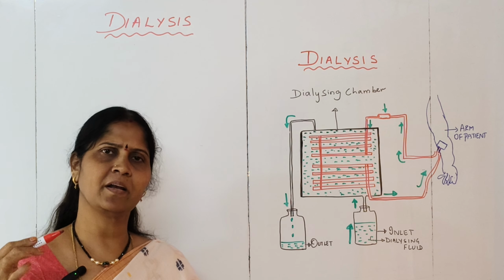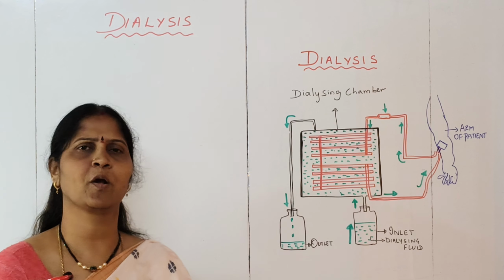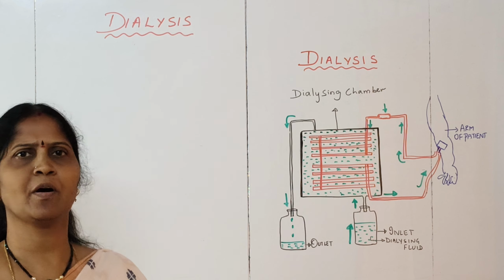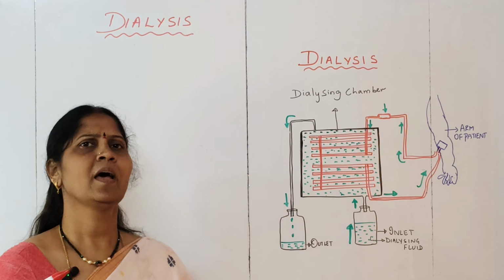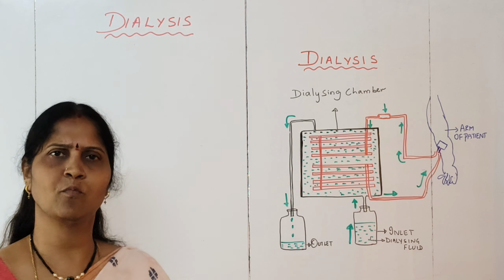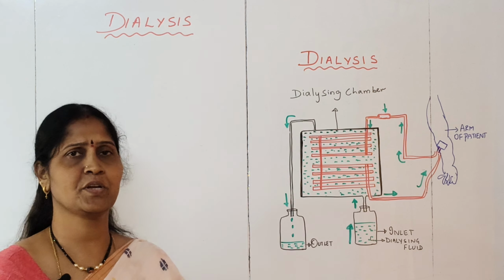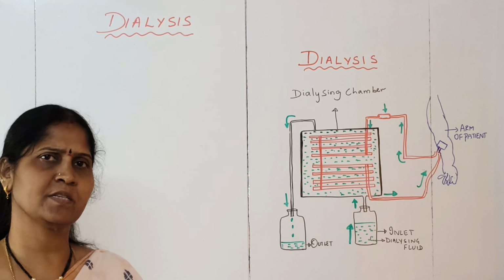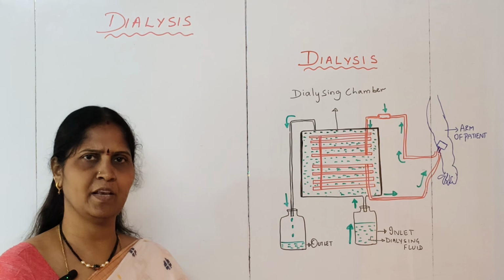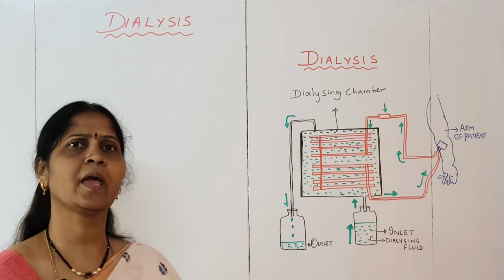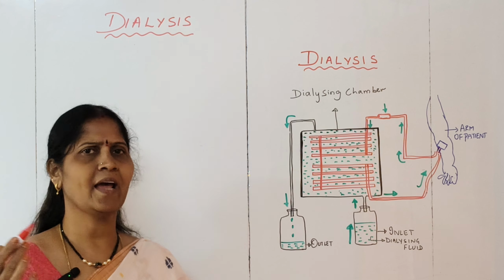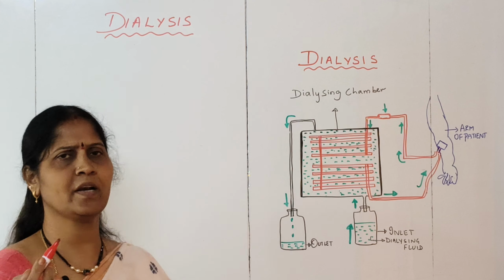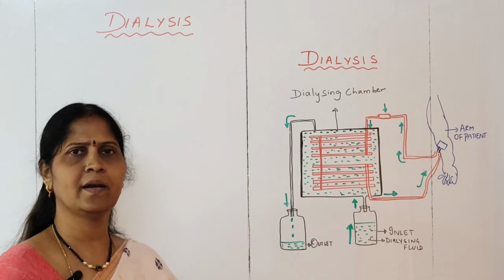But kidney transplantation takes much time because a suitable donor has to be found, and it is also quite expensive, and so many other procedures are involved in making it right. So usually the simple procedure available for a person who has kidney failure is dialysis. So in dialysis, what is done? Let us find out exactly what happens in dialysis.